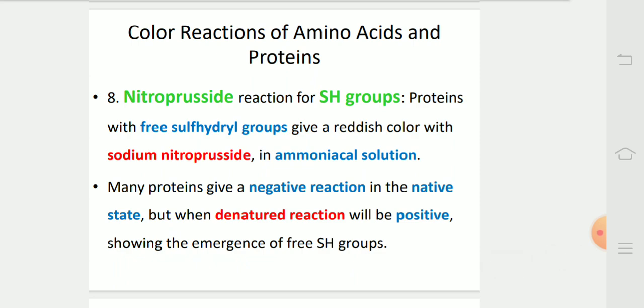Nitroprusside reaction for SH groups. Proteins with free sulfhydryl groups give a reddish color with sodium nitroprusside in ammoniacal solution. Many proteins give a negative reaction in the native state, but when denatured, the reaction will be positive, showing the emergence of SH group.